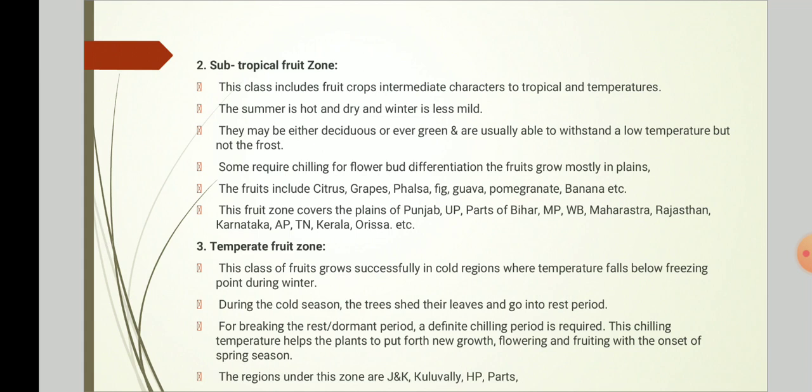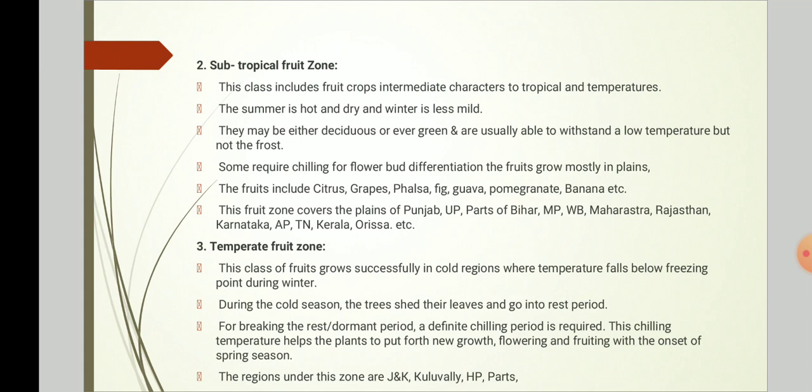Third is temperate fruit zone. This class of fruit grows successfully in cold regions where the temperature falls below the freezing point during winter. During the cold season, the trees shed their leaves and go into rest period. For breaking this rest dormant period, a definite chilling period is required. The chilling temperature helps the plant to put forth new growth, flowering and fruiting with the onset of spring season.